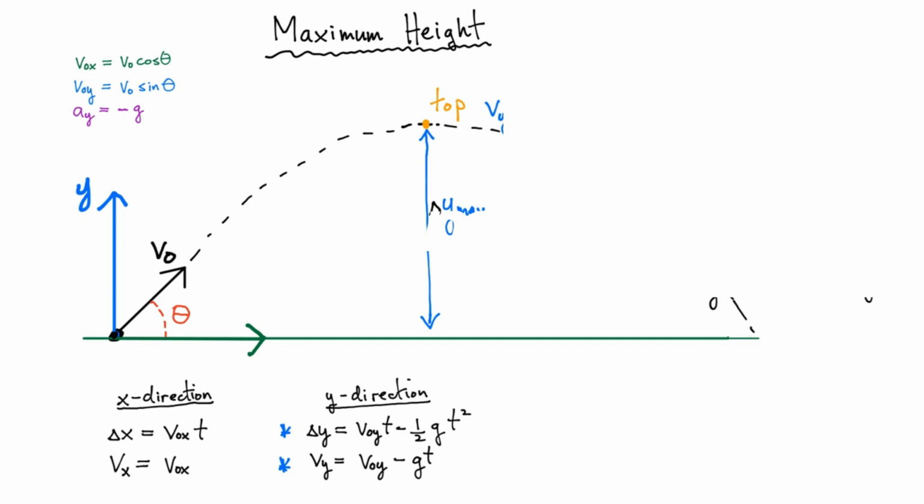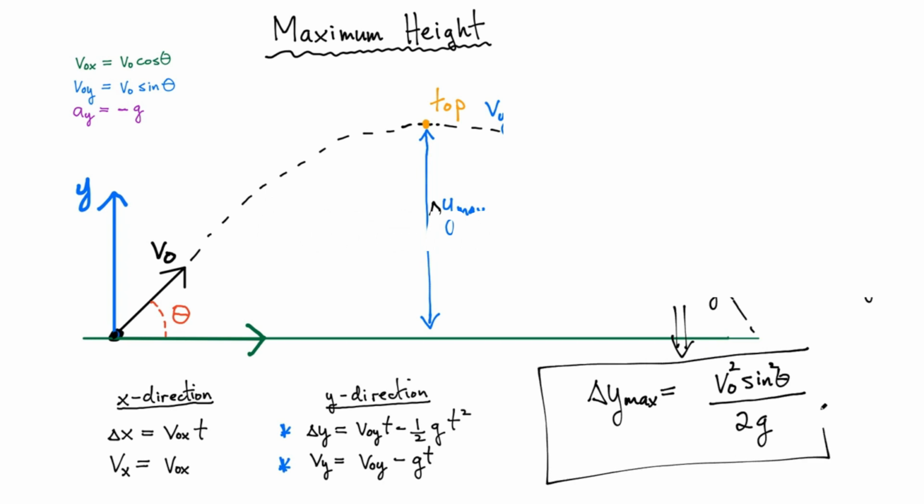Now this looks very complicated. However, the terms look almost identical to each other. If you simplify this, you're going to get that the maximum displacement, or the maximum height that you're going to achieve, is going to be v naught sine theta. This term remains squared. Sine theta will remain squared. You're going to have 1 in the front minus 1/2, so you're going to be left with 2 times little g.